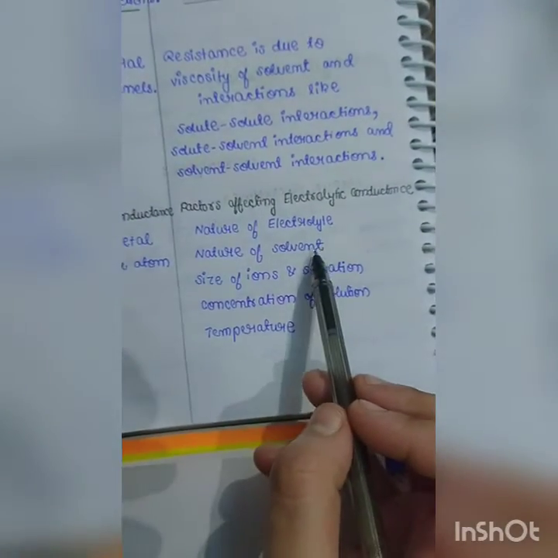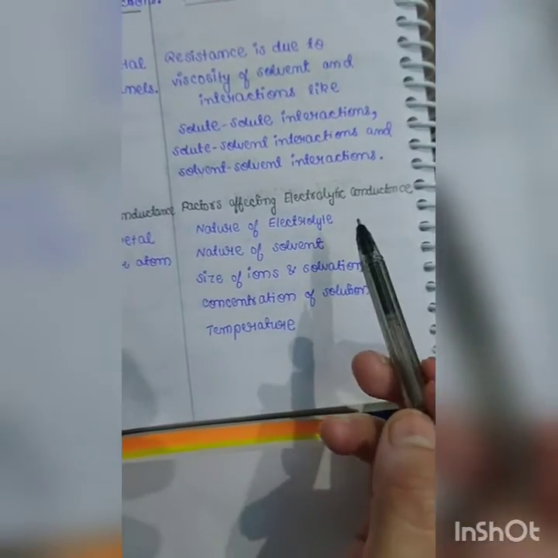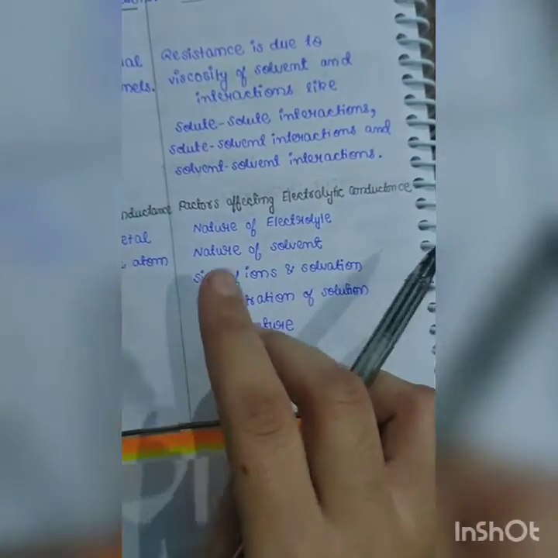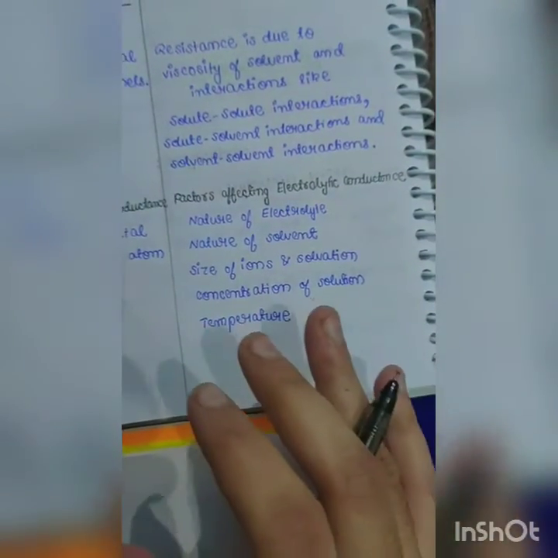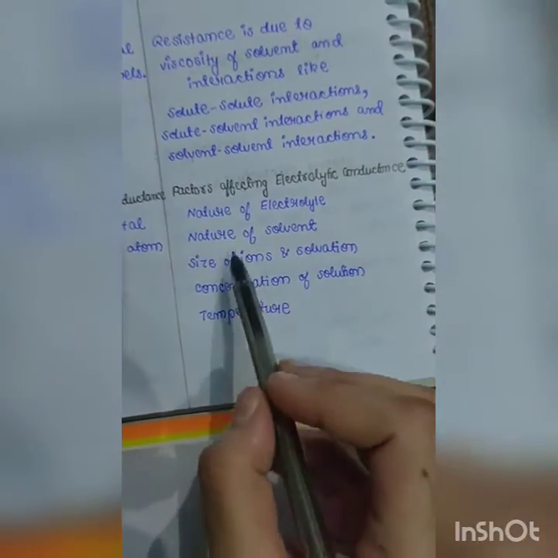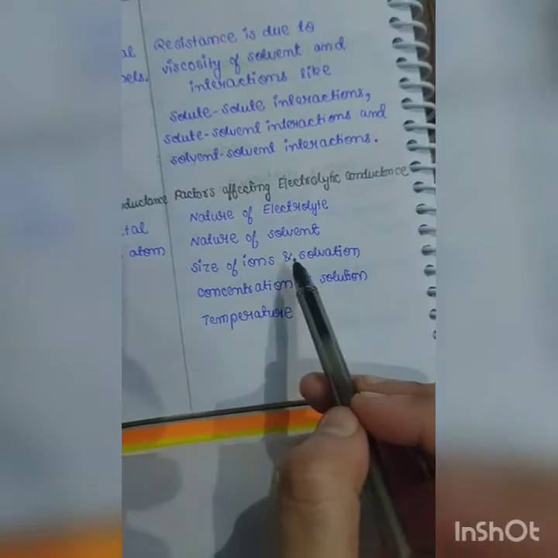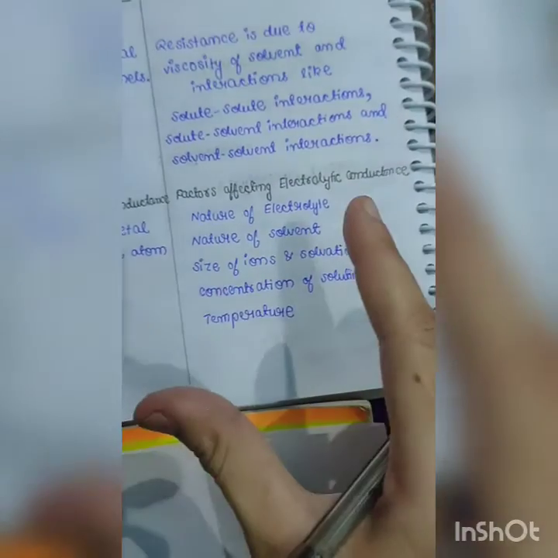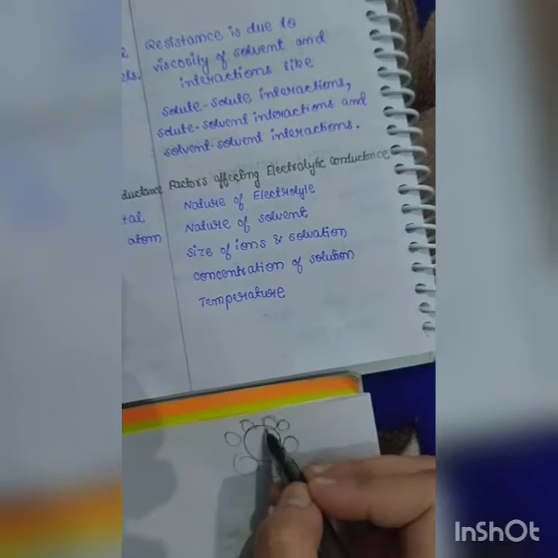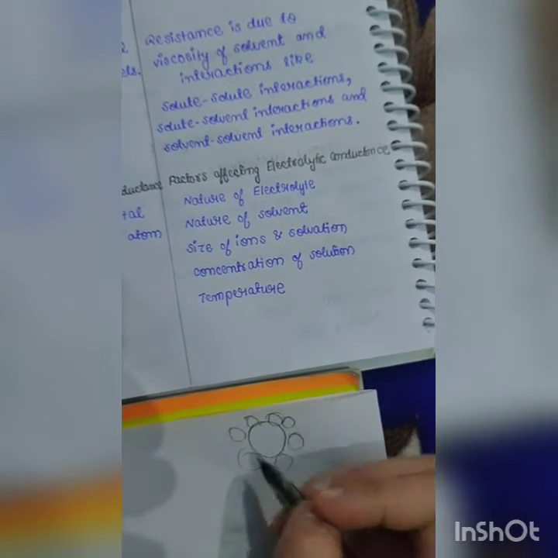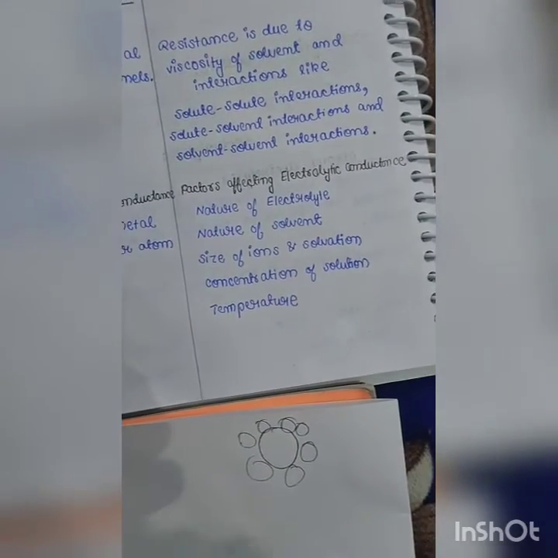Next is nature of solvent. What nature does the solvent have? It can be polar or non-polar. The electrolyte will ionize more in a polar solvent like water, and the greater the polarity, the greater the conductance. Next is size of ions and solvation. Greater the size of the ion, greater will be solvation. The bigger the ion, the more water molecules will come around it, and the solute-solvent interaction increases, so this will hinder their flow, and this will decrease conduction.